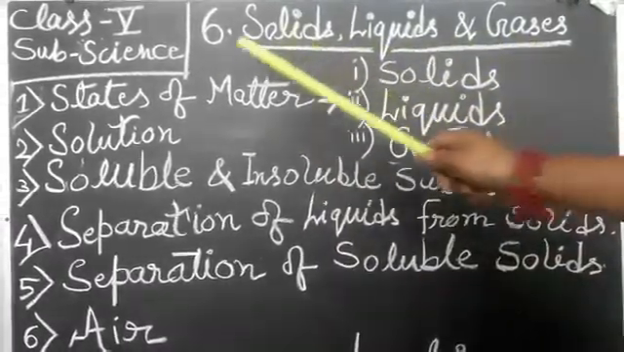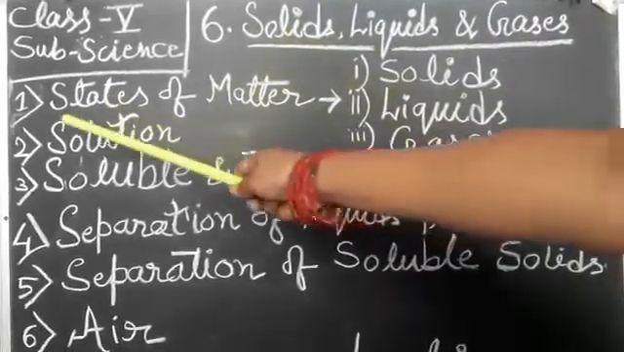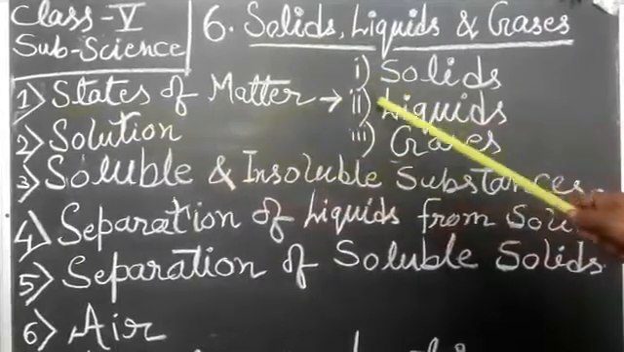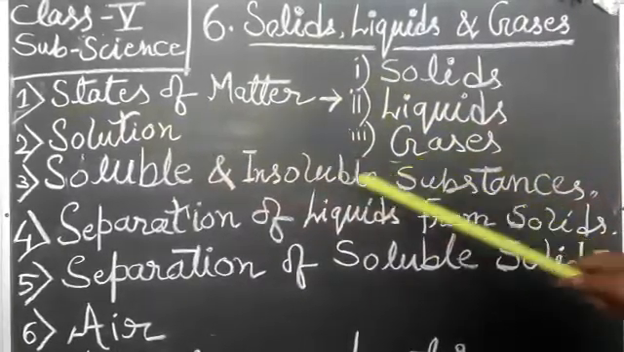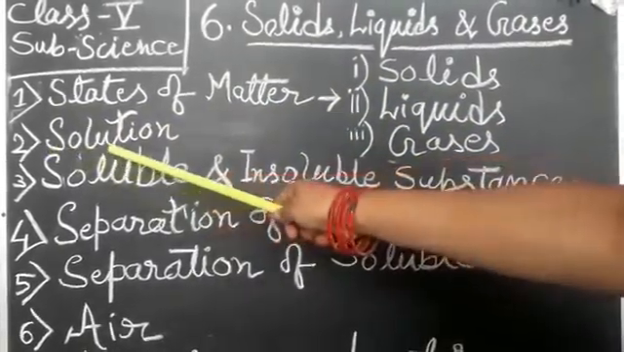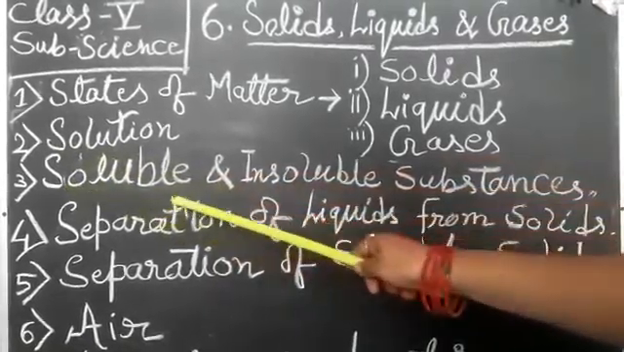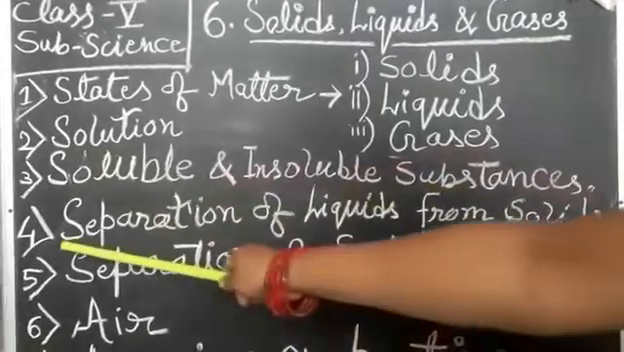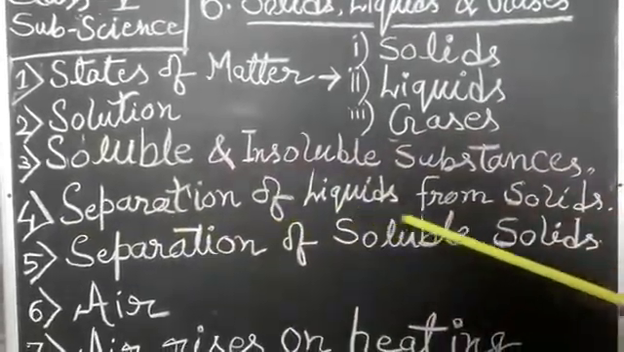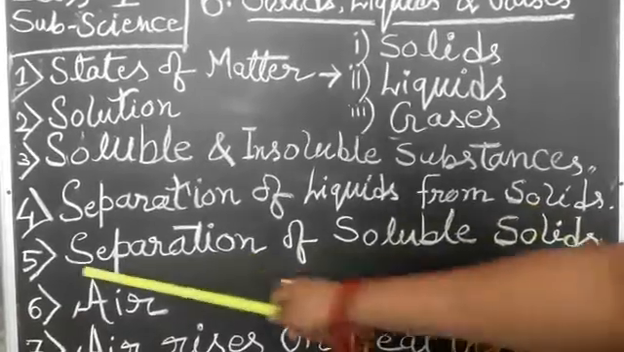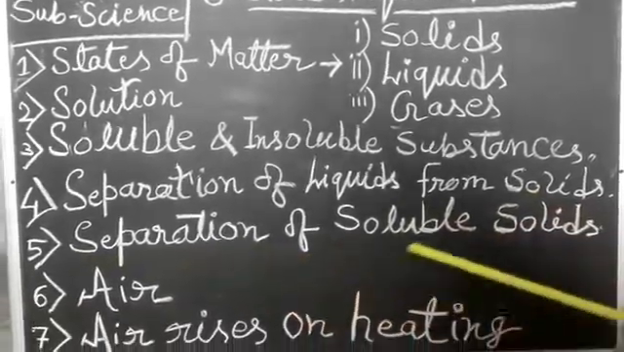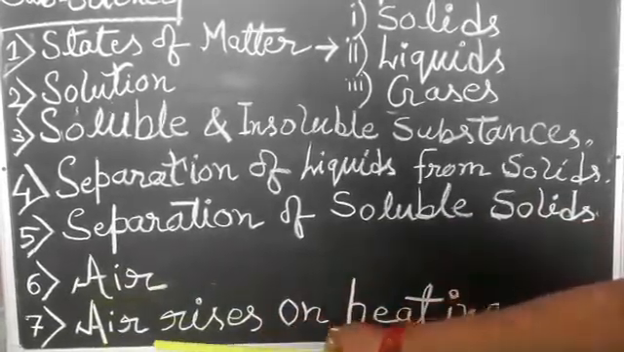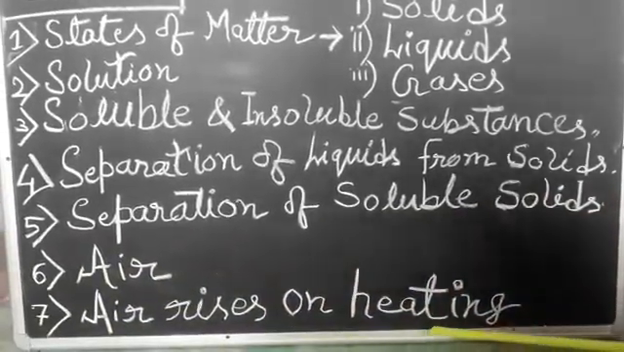The main points of this chapter are: first, states of matter, solid, liquid and gases. Second, solution. Third, soluble and insoluble substances. Fourth, separation of liquid from solids. Fifth, separation of soluble solids. Sixth, air. And seventh, air rises up on heating.